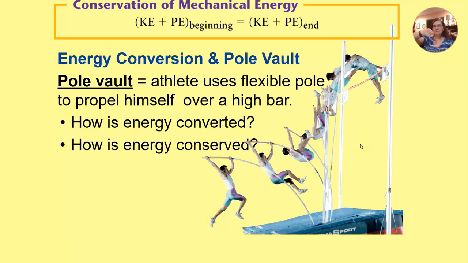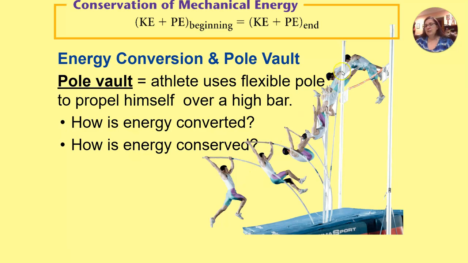So we're bending the pole. That is elastic potential energy. And then as the pole straightens, it releases that potential energy and turns it into kinetic energy of the athlete flying over the high bar up here. So we've got kinetic energy increasing as the pole snaps up.